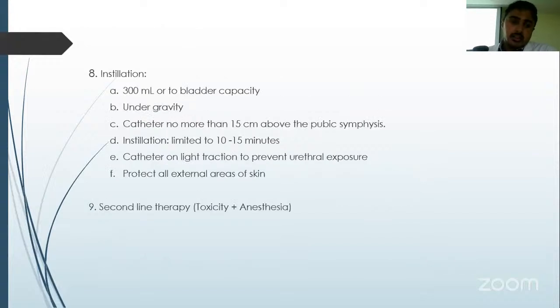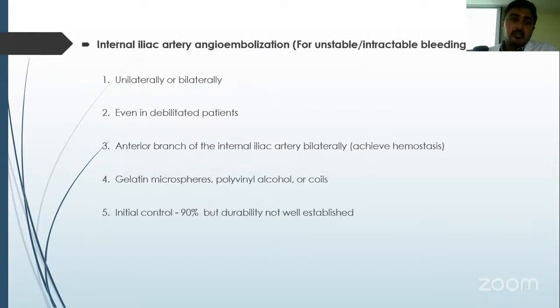Installation is 300 ml or up to bladder capacity. It should be under gravity within 15 minutes, and the catheter should be at a light traction to avoid urethral exposure. Also, skin should be protected from exposure. It cannot be indicated as a first-line therapy. Only a second-line therapy is indicated because of its toxicity profile as well as requirement of anesthesia.